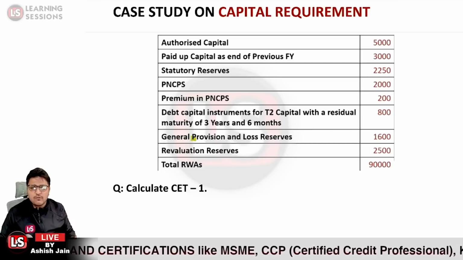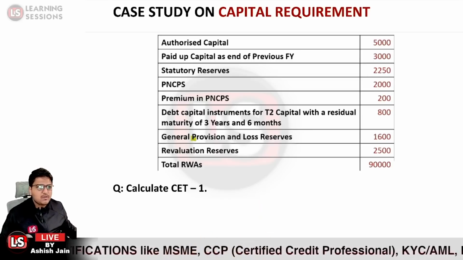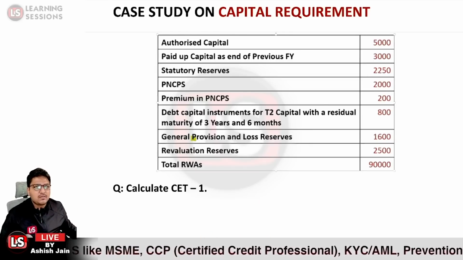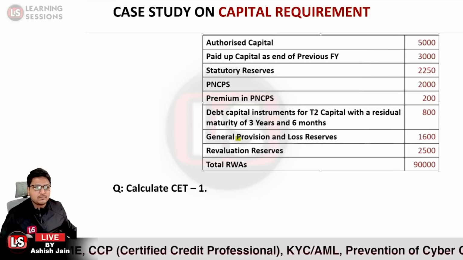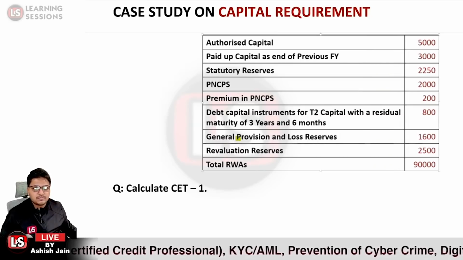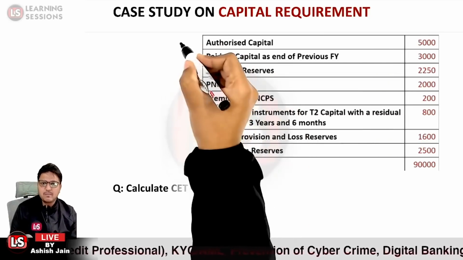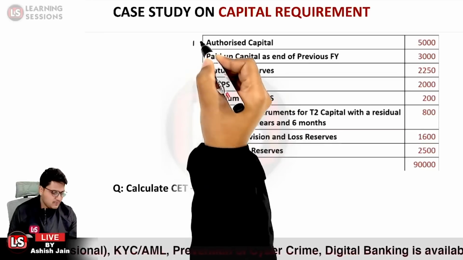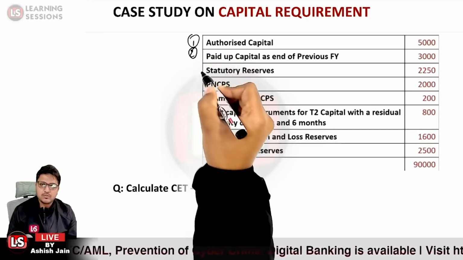Okay, first of all, let us bifurcate the components over here. So authorized capital, let me just number them first of all. That is 1, 2.